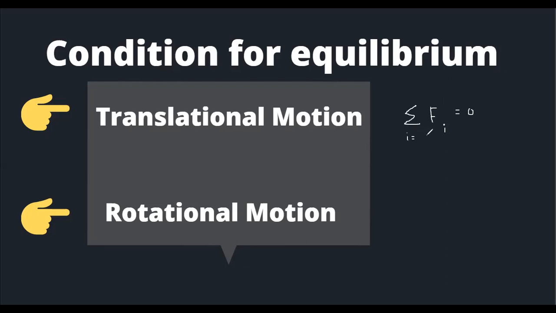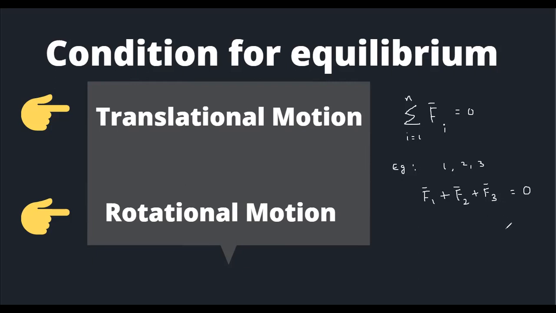If n forces are acting, for example 3 forces on the system, then the vector sum of these 3 forces is 0.